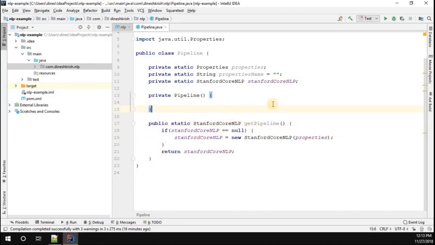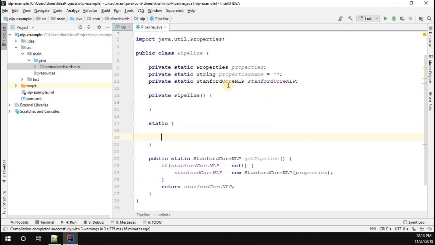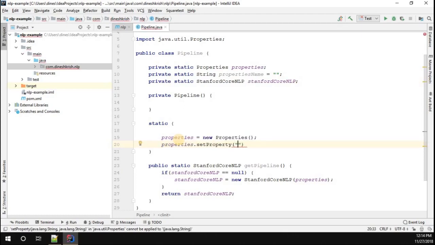Here I'm going to introduce the static block, where I want to load all the annotators into this property, right? To do that, properties equal to new properties. Then I'm going to do properties dot set property. The property name is going to be annotators, right? Then I'm going to pass property names, right? So as of now, we created the pipeline with a singleton design pattern. We'll be calling this pipeline throughout our application by loading appropriate properties based on the feature.